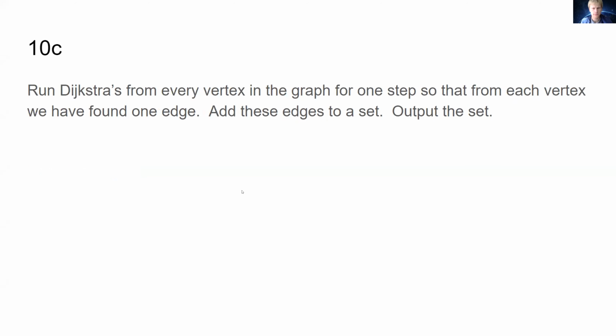Okay, last part. We're going to run Dijkstra's. So this statement is we run Dijkstra's from every vertex in the graph for one step, so that from each vertex we have found 1 edge, and then we add all the edges to a set and we output that set. So again, I think it's very helpful to look at actual examples. So let's go back to our friend, this 3 vertex thing, this 1, 2, 3 thing again.